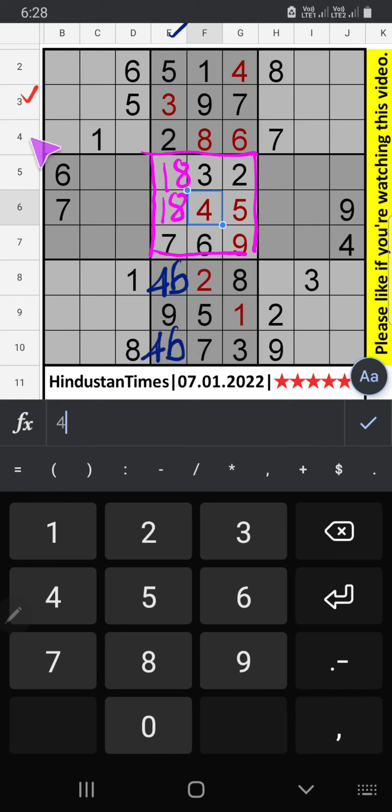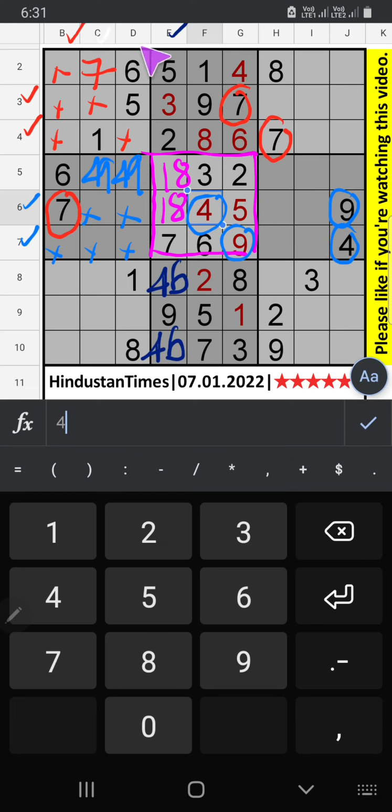Third row and fourth row, we have 7. Column B also we have 7. So 7 can't come in these cells. 7 is confirmed here. Sixth row and seventh row we have pair numbers 4 and 9. Then 4 and 9 can't come in these cells. Any one of the cells will confirm later.